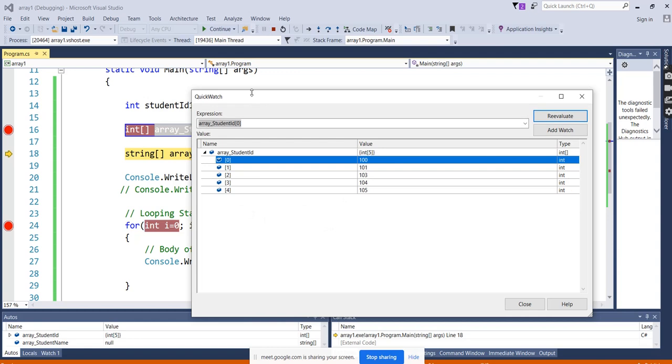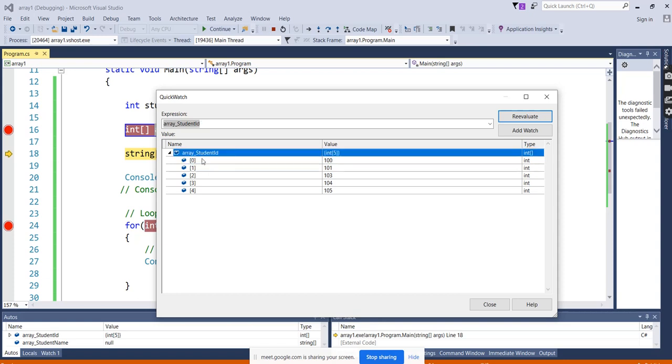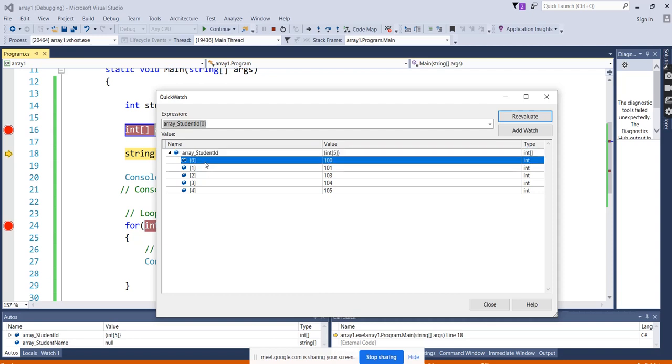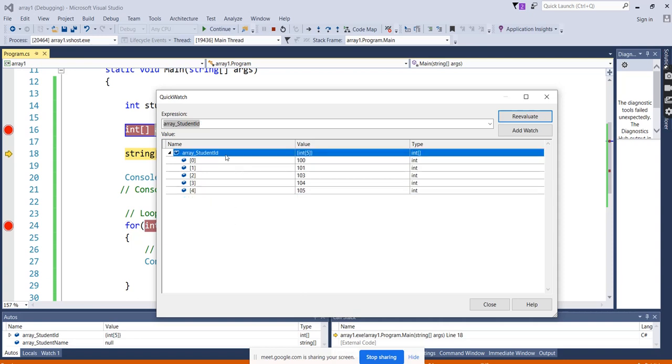Here you can see a clear picture. See here, it is an array, right? What's the name? array_student_id. It has the 5 indexes, and here is the value, and the data type is also showing. Three important columns it is showing. We are seeing what's happening internally, what we have been imagining till now. Those things we can see very clearly in the picture representation: array name, values, and the data type.